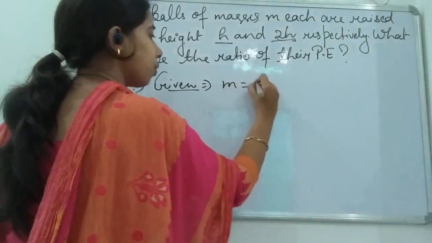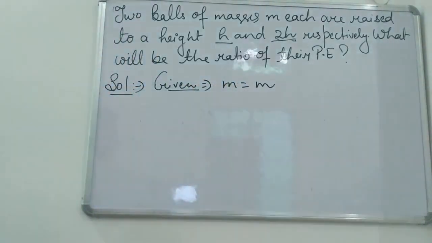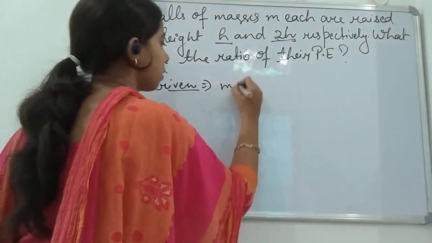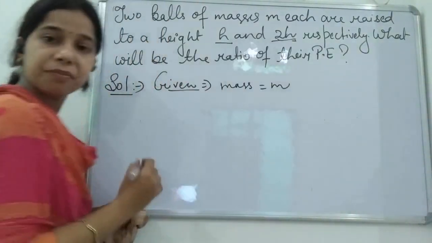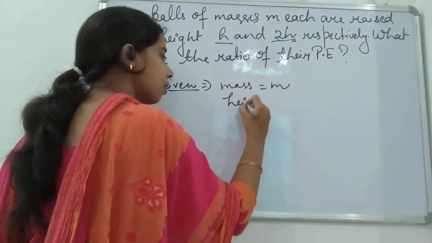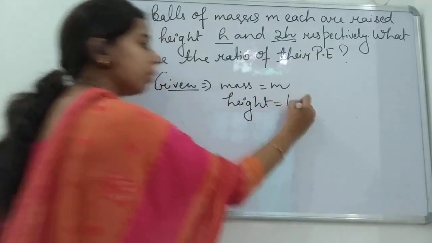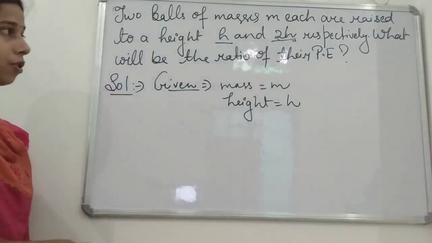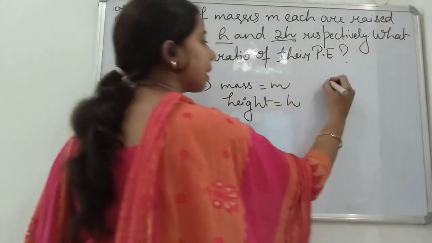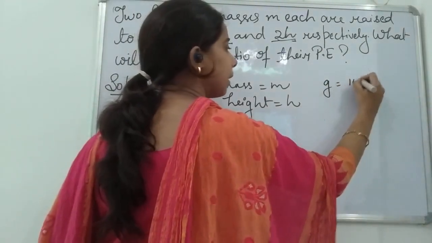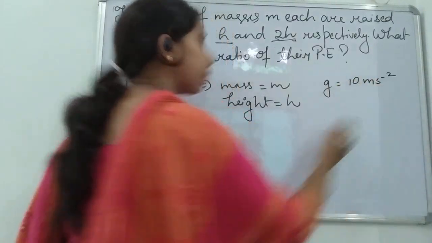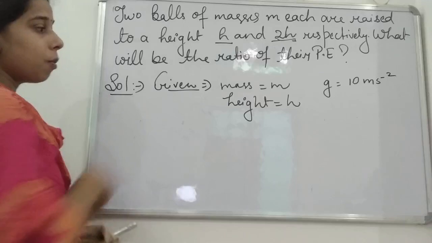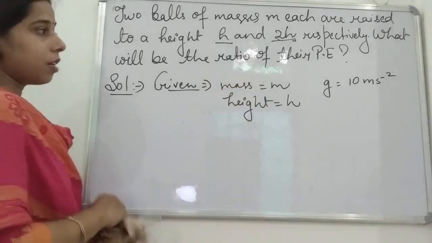You see here, students, what is given in the first one? Mass is equal to m. Height is given, so height is equal to h. Mass is given and height is given, that is h. Now, what is the other thing? That is acceleration due to gravity. Suppose we take it as 10 meter per second square, or you can take 9.8 meter per second square.